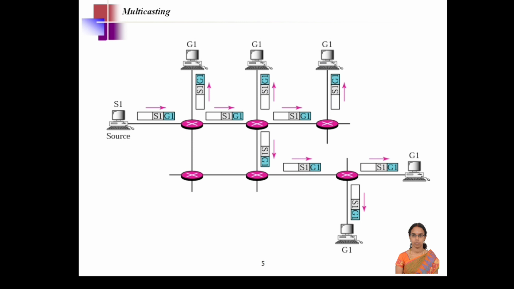So next we go for multicasting. See here, there are different sets of nodes connected here, and S represents the source, and G1, G2, G3. So multiple groups are there. Multicasting is a representation of forwarding a message to specific groups. So the nodes that come under the same group will get the message. For example, all these nodes are represented with G1 that belongs to group 1.